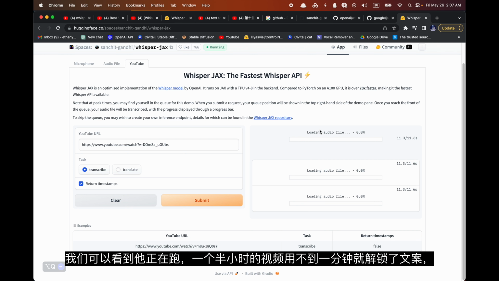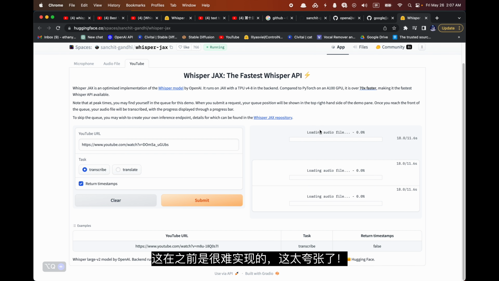We can see it running, and it takes less than a minute to unlock the document, even though the video is an hour and a half long. This would have been difficult to achieve previously, so it's quite incredible. If the previous sharing was about simple technological infrastructure, today's sharing is about giving your learning life wings.